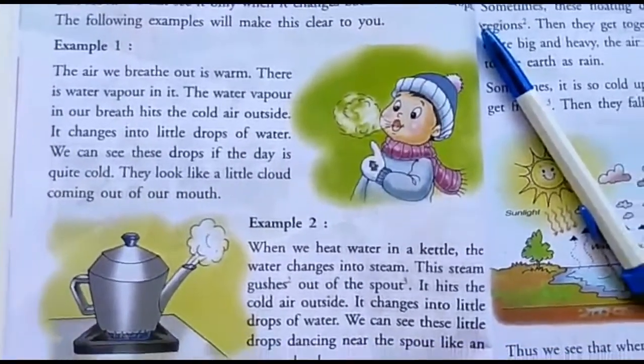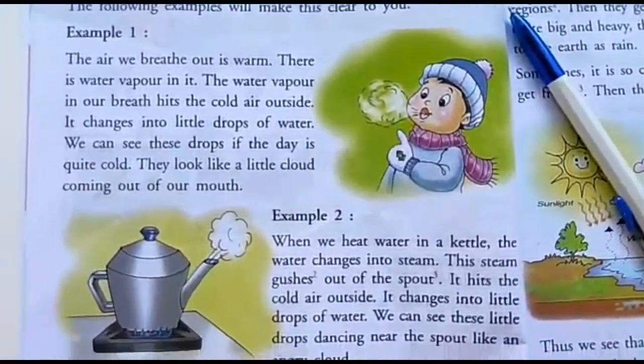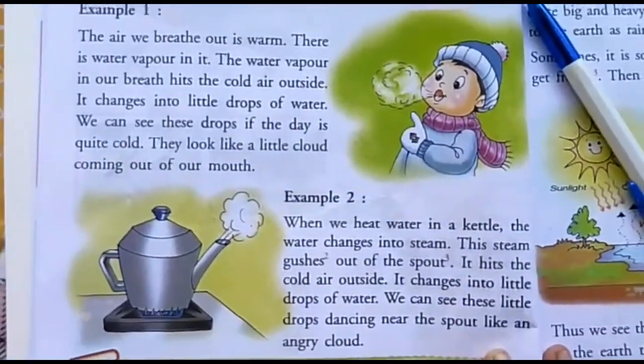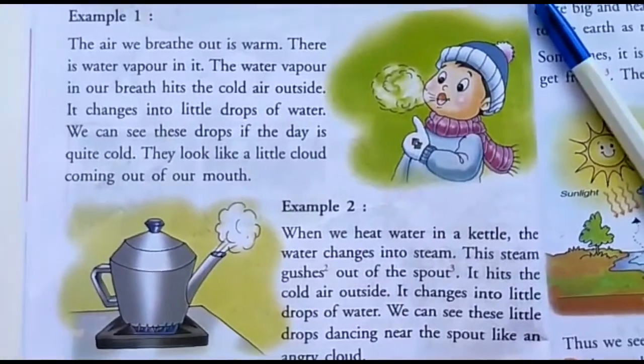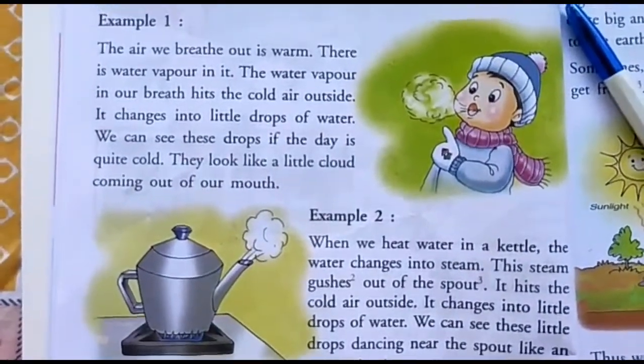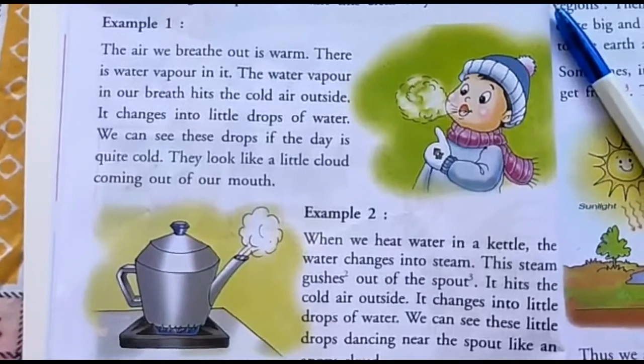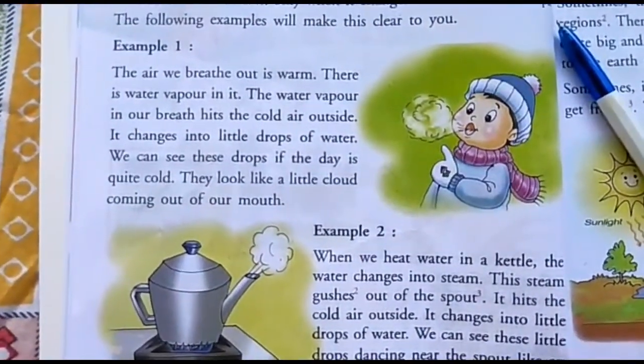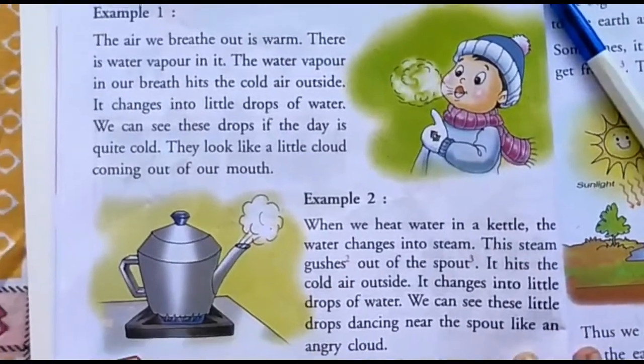Your mother pours some water in the kettle and puts it on a stove. Then what will happen? The steam gushes out of the spout. The steam gushes means that water vapor will come out from that kettle.